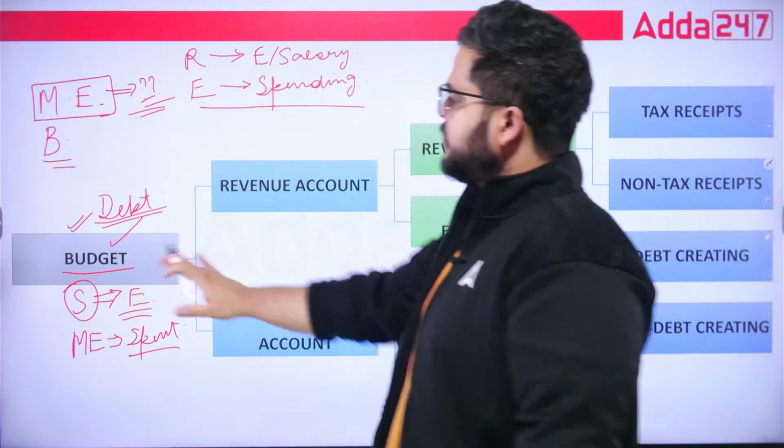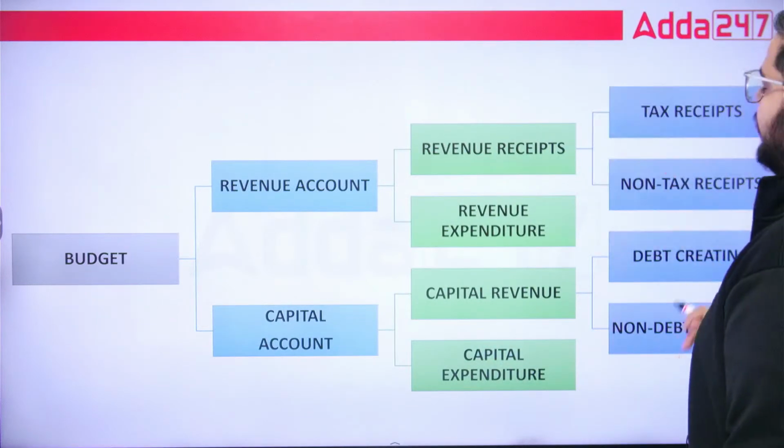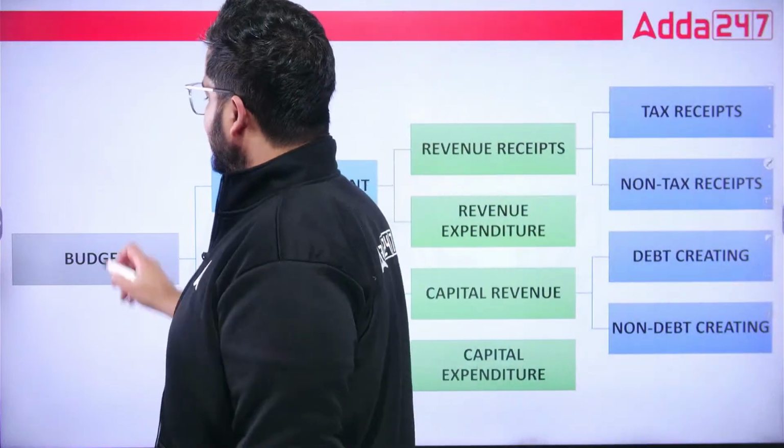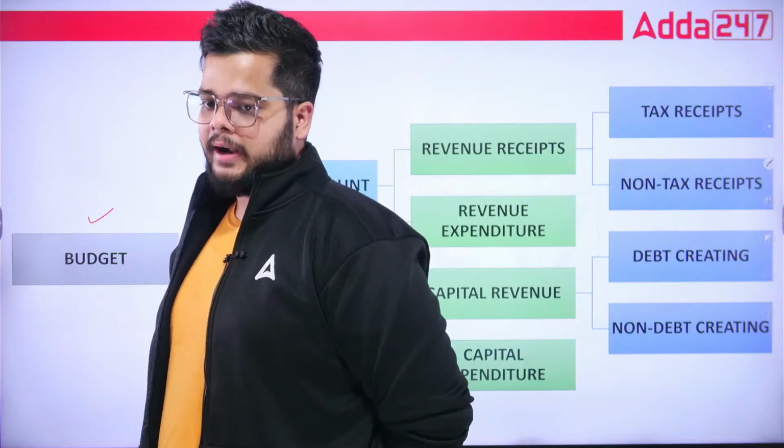Okay, so this was an overview with an example of your salary. If we talk about salaried employees, that is the budget. On a similar basis, we have a budget for Government of India as well.